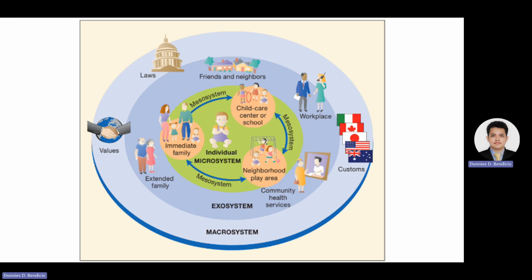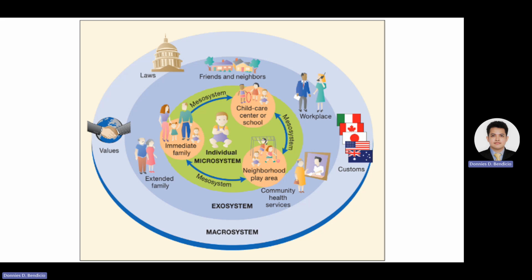And the macrosystem. The macrosystem represents the broader cultural, societal, and historical context in which the individual lives. It encompasses the overarching values, customs, laws, and ideologies that influence and shape the other systems. For example, cultural values, norms, and beliefs about family, gender roles, and education are part of the macrosystem. These cultural factors can affect how individuals are raised and what opportunities are available to them.